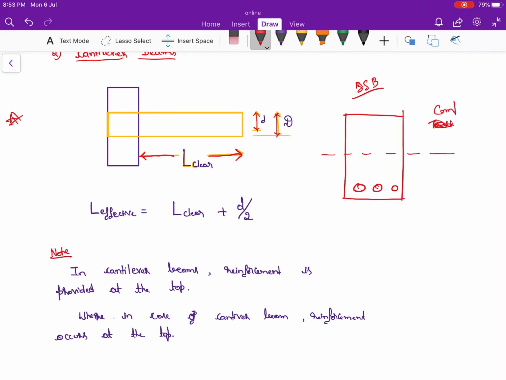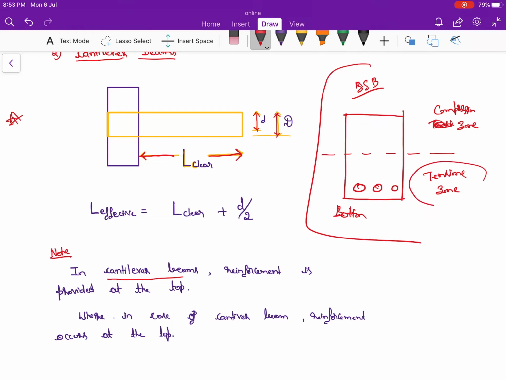Sorry, I am very sorry. The top portion is called the compression zone, and the bottom portion is called the tension zone. This is in case of normal beams. But in case of a cantilever beam like this, what happens? The reinforcement is provided at the top. In the normal simply supported beam, we have provided the reinforcement at the bottom, so the bottom portion is called the tension zone and the top portion is called the compression zone.